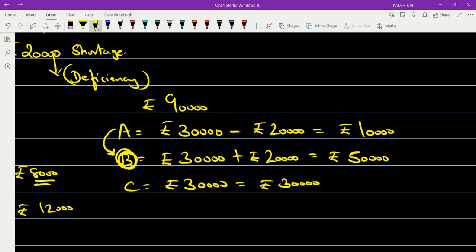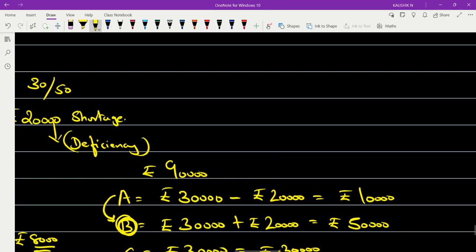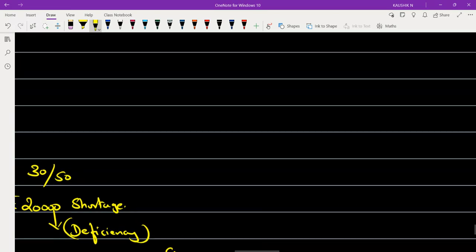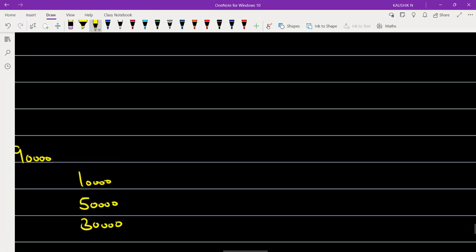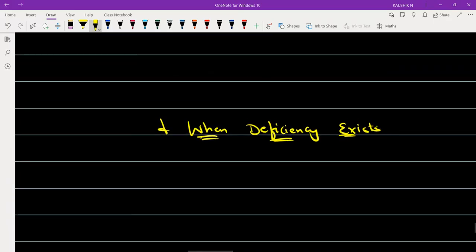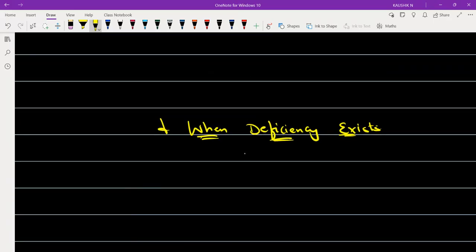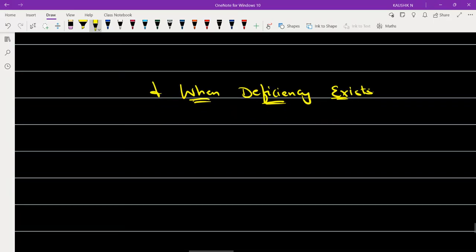Can you understand? Now the entry is going to be such that when a deficiency is existing, in the previous case from whom did I subtract the value? From A, right? So A's capital or current account is debited.